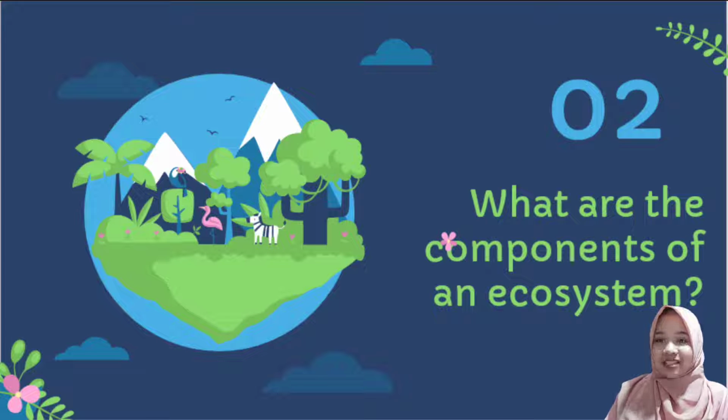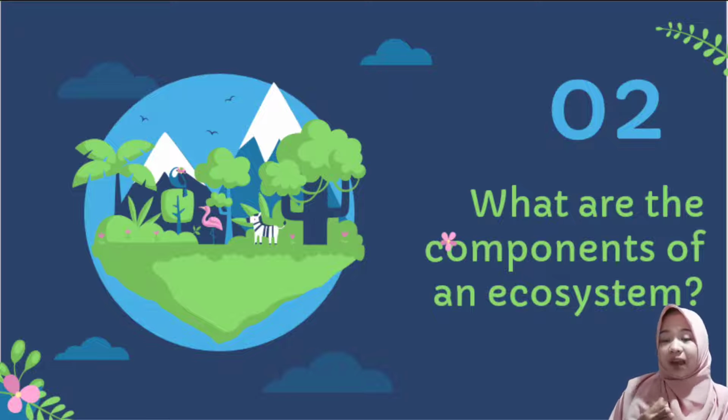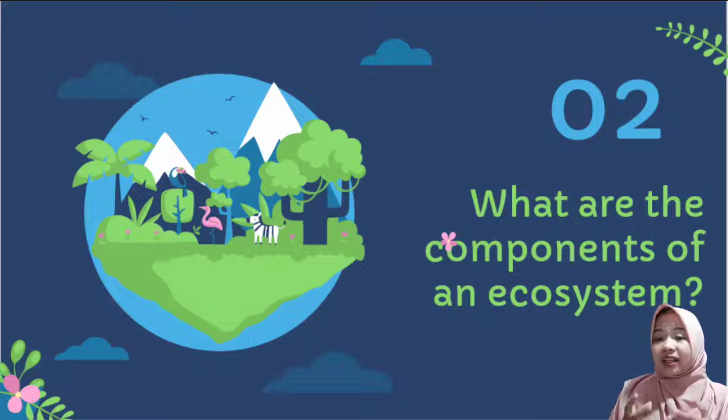Biotic components are the components of living things in an ecosystem. Examples include plants, animals, humans, and bacteria. So all living things in an ecosystem are called biotic components. Number 2, abiotic components. Abiotic components are components of non-living things in an ecosystem, such as air, water, soil, etc.